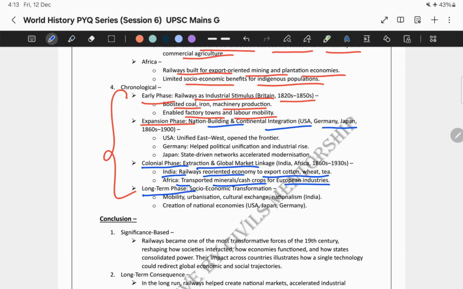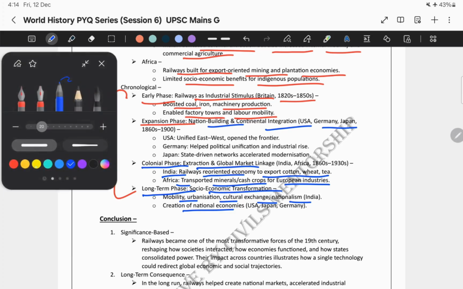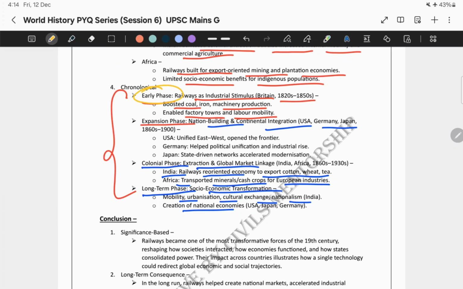And finally, it's the long-term phase. What exactly does it mean? Now, socio-economic transformations like mobility, urbanization, cultural exchange, nationalism in India, and creation of national economies in USA, Japan, and Germany. So, why does this particular type of approach work? Because it shows evolution over time. Initially you are showing the early phase, next the expansion phase, next the colonial phase, and finally the long-term phase. So, this is how you are segregating your answer.